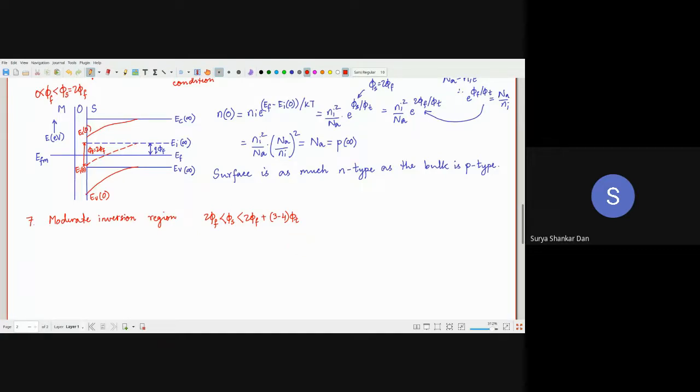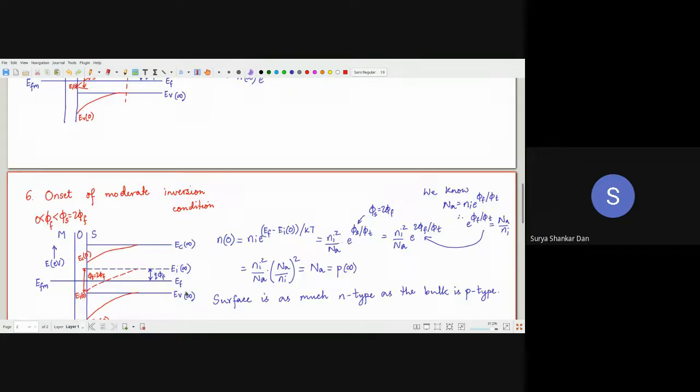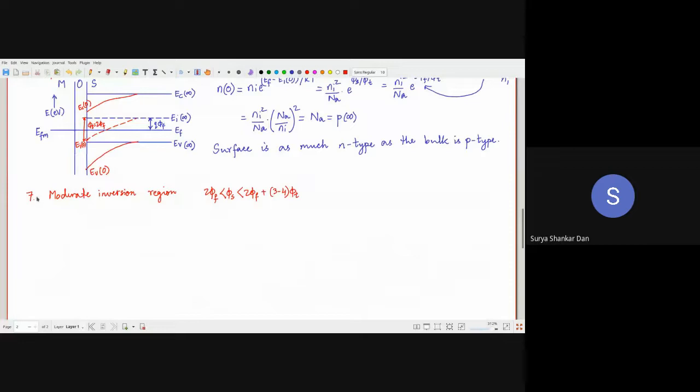All right, so what I shall do is I'll stop here today. I think it has become too much for you for a single day. So tomorrow I will finish. I mean, there are 2 more regions. This is moderate inversion, and thereafter we get strong inversion region.